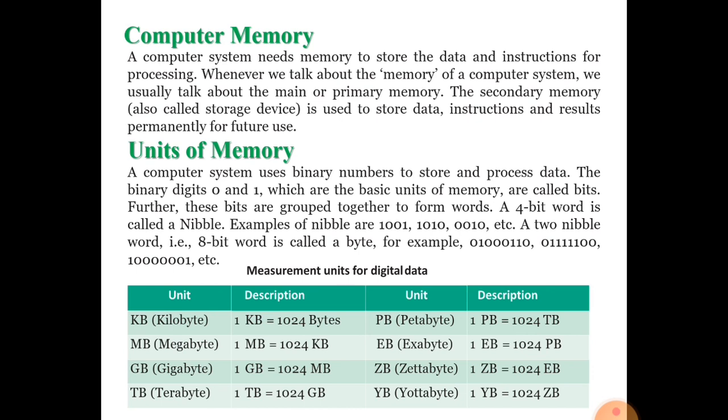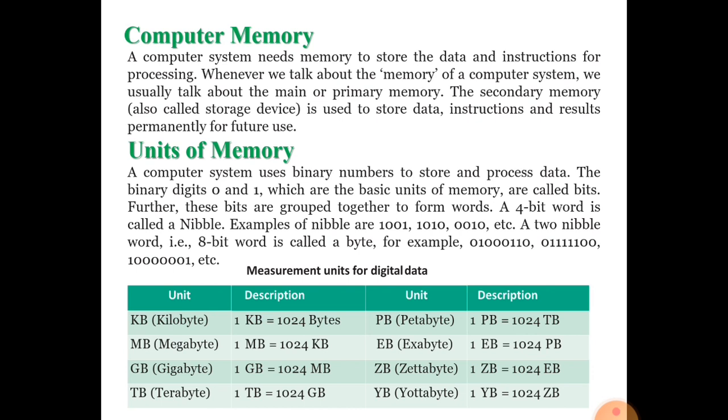The binary digits, 0 and 1, are the basic unit of memory, and they are called bits.